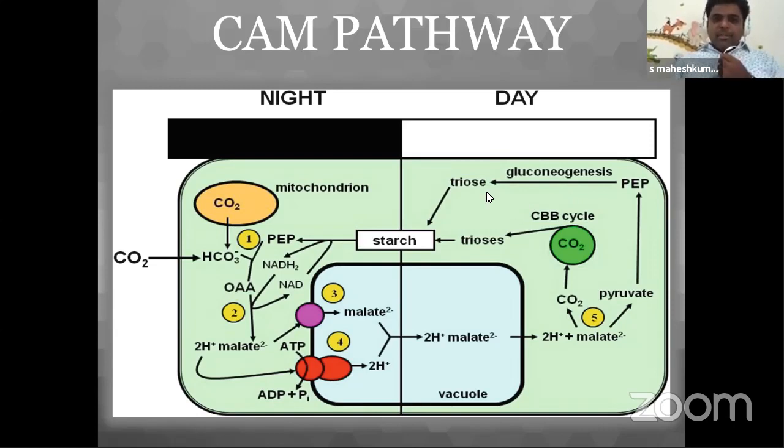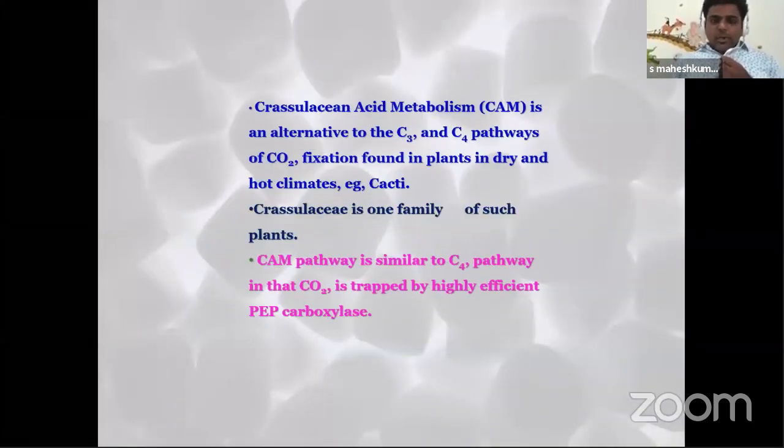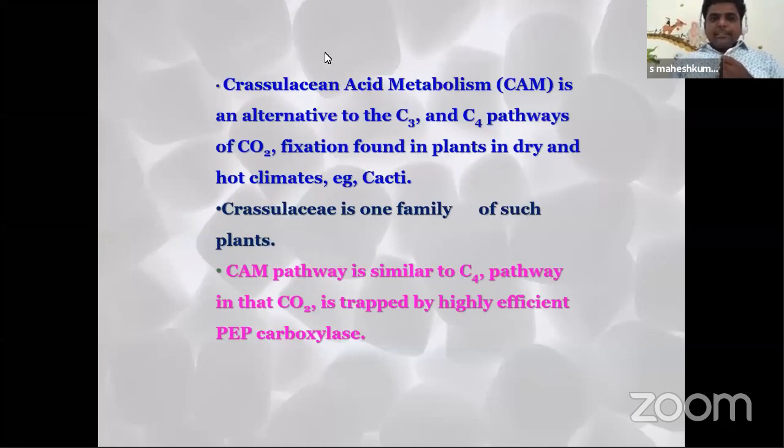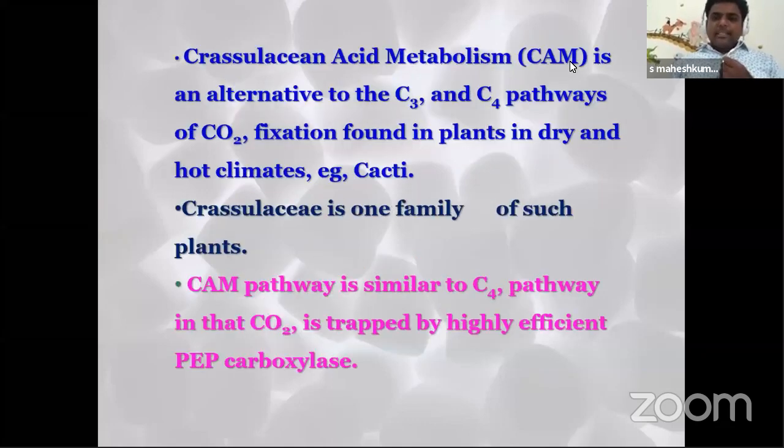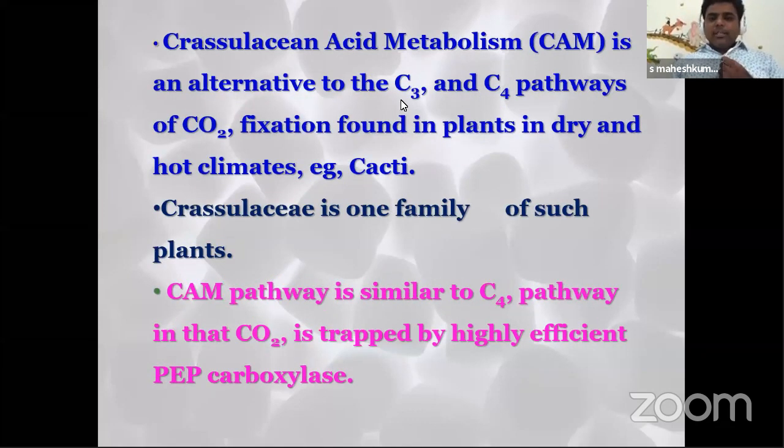In the CAM pathway, the plants which are growing in a dry and high temperature area, which are lacking water facility, have adopted this type of pathway. Let's take a look again. Crassulacean acid metabolism, also called the CAM pathway, is an alternative to C3 and C4 pathways of carbon dioxide fixation, and the plants growing in dry and hot climates, for example cactus plants, use it.